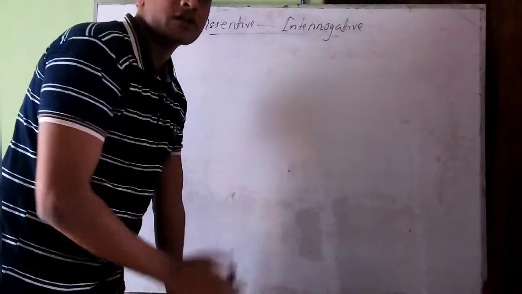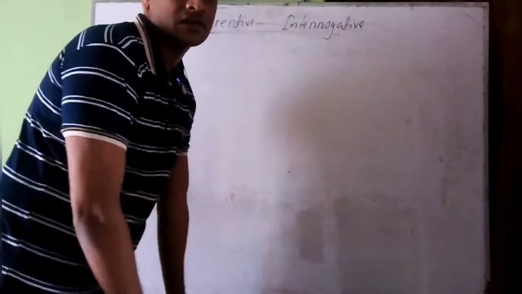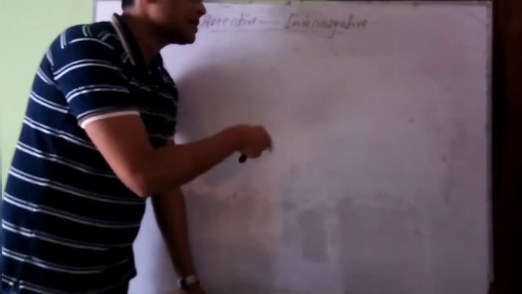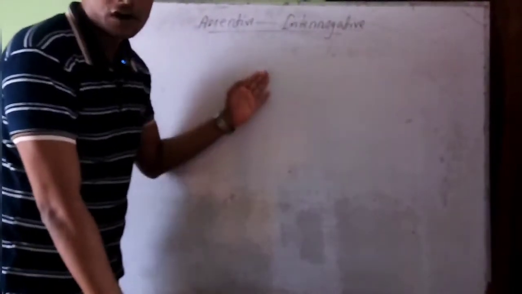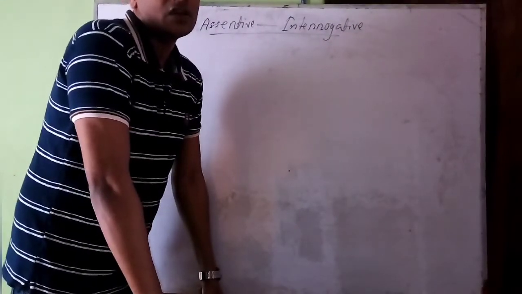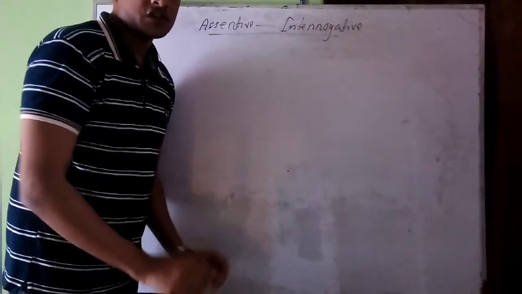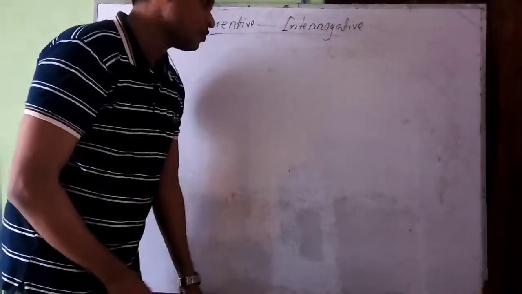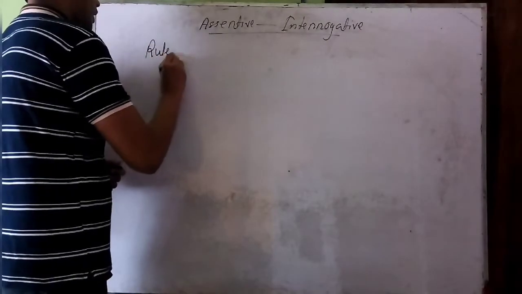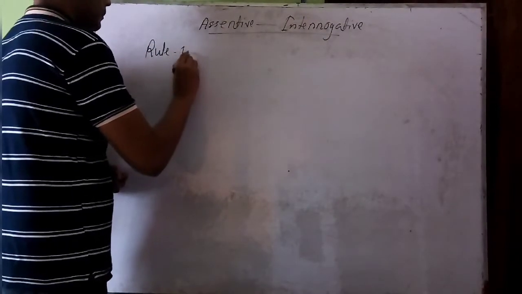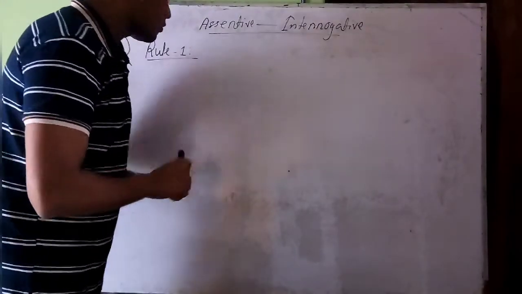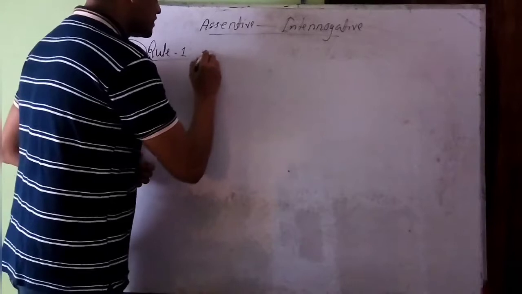Dear students, we are actually learning about 5 sentences, and in this class, we will be learning about assertive to interrogative. That is, how to convert an assertive sentence into an interrogative sentence. So here we will have 4 rules in total, and we will be starting from rule number 1. So rule number 1 will be like this.